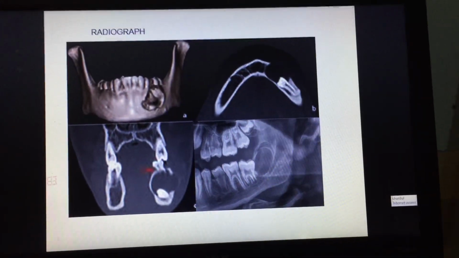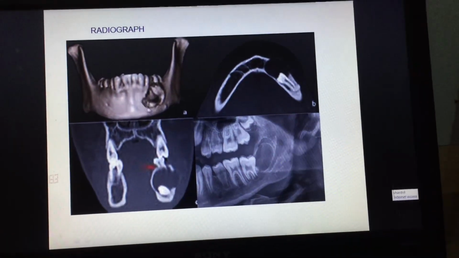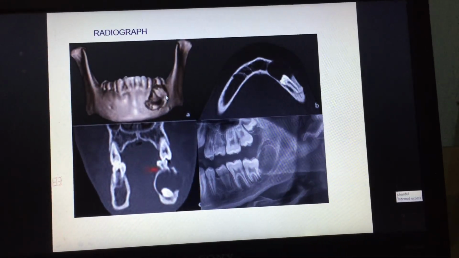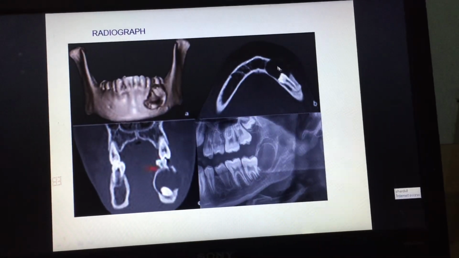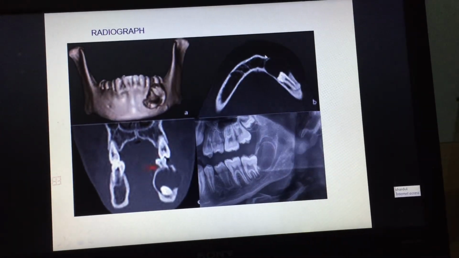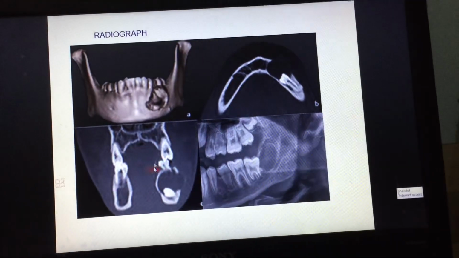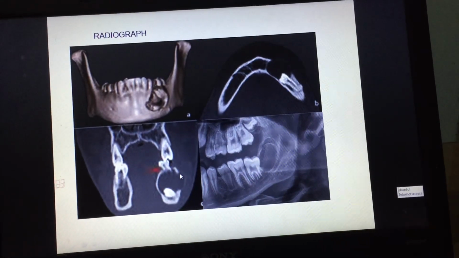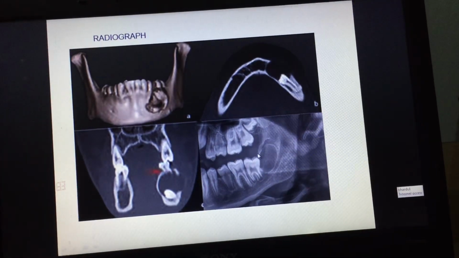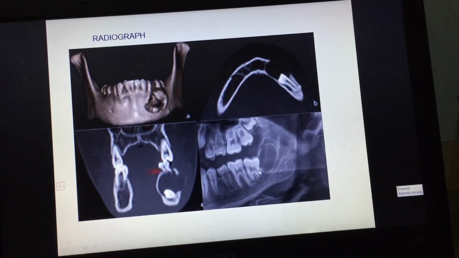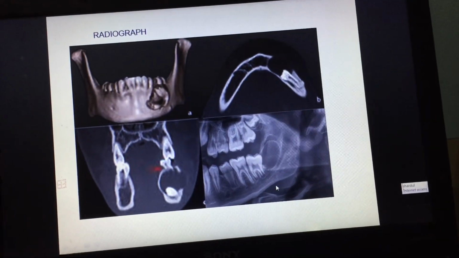This is a radiographic representation here, and this is a 3D CT where there is easily hollowing out of the buccal cortical bone, that is, there is complete resorption of the bone. Here is the section of the mandible where the buccal cortical bone has been lost and the cyst has involved the soft tissues. Again the same thing, here the buccal cortical bone has been completely lost, and this is the OPG where a cystic lesion is present in the posterior region of the mandible. Most commonly it might be associated with the second molar tooth.